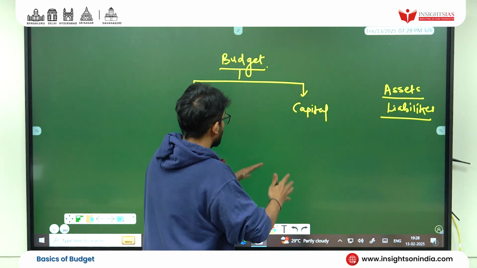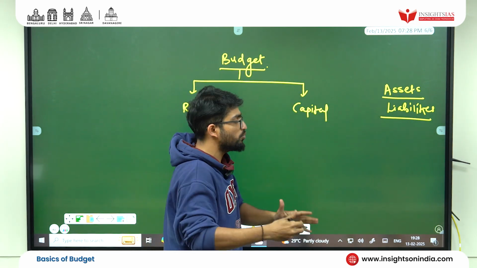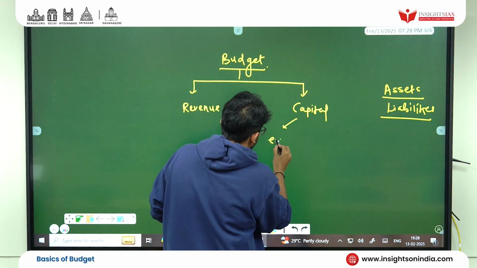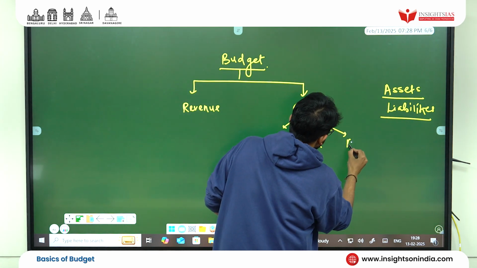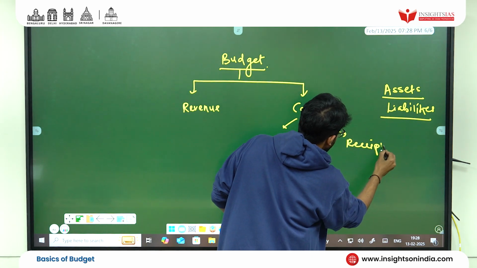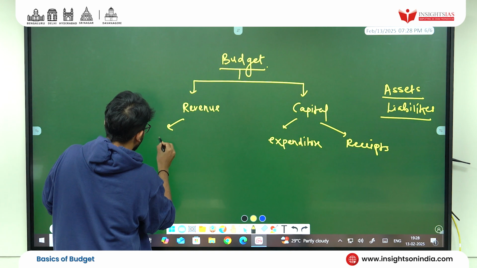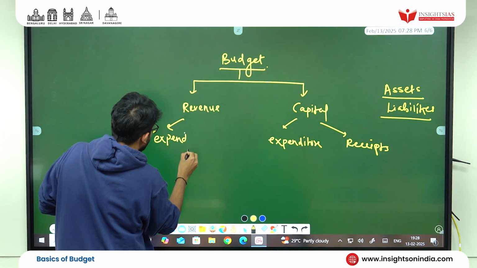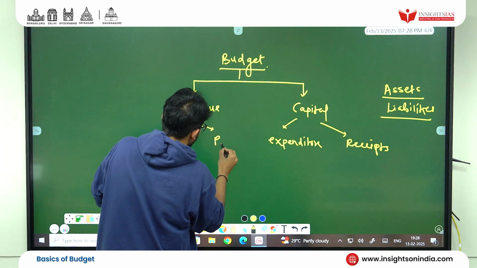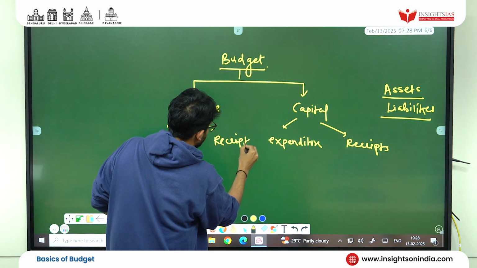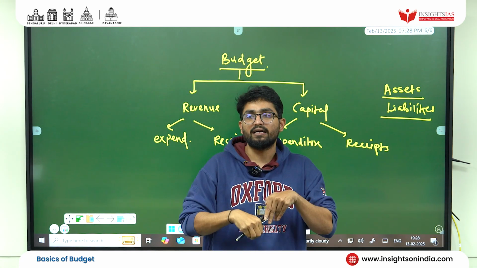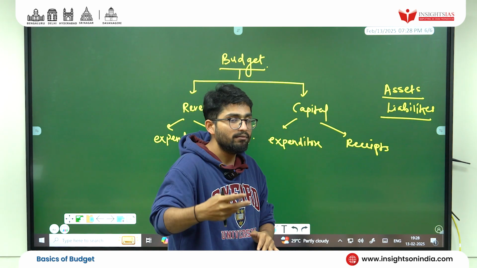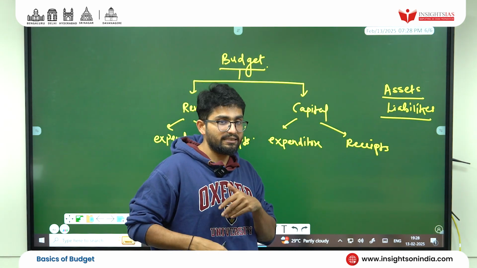Okay. So in that capital revenue, again, there are two components. So there is expenditure and there is what? Receipts. Revenue also there is what? Expenditure, I'm using shortcut, and there is what? Receipts. You know what is expenditure? When I'm paying, it's expenditure. When I'm receiving, it's what? Receipts. I paid, expenditure. I receive, receipts.